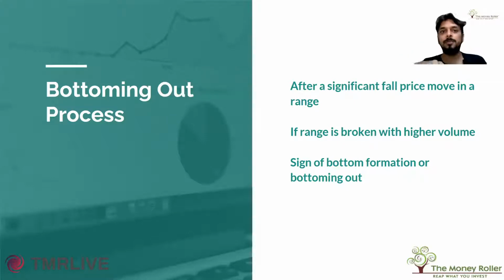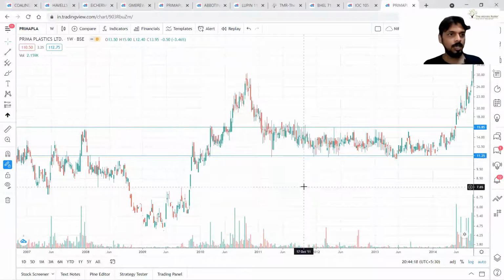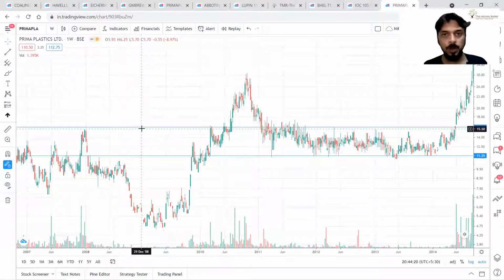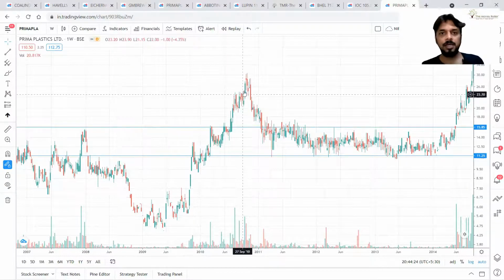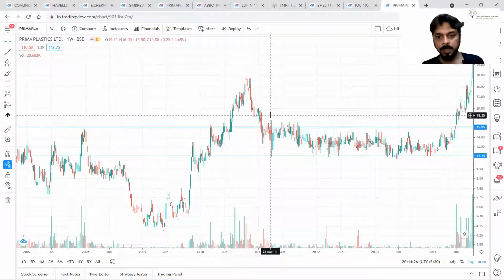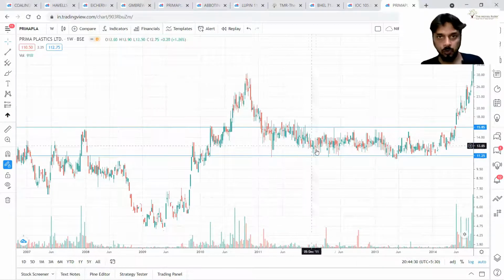It is a very simple process. For that, let's see the Primaplast example. Bottom means after an uptrend, price has fallen and is in a downward move.